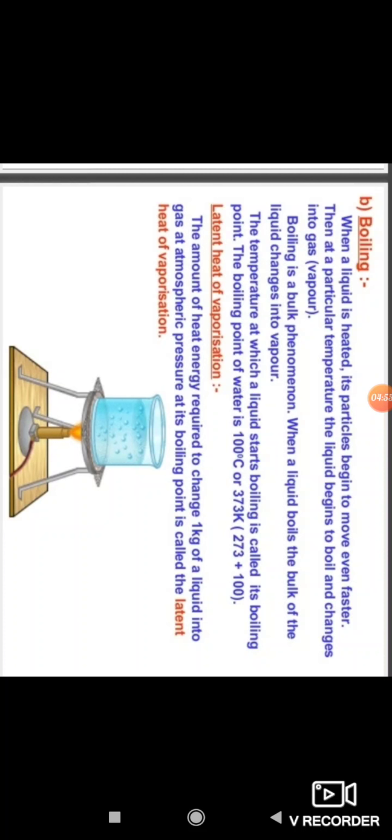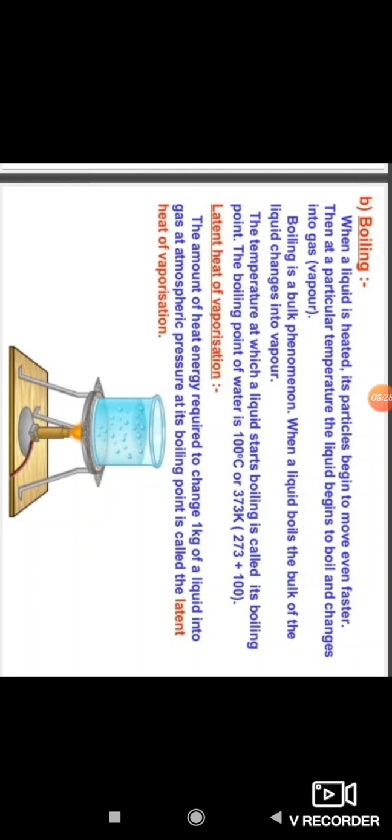Here a question arises: what is boiling point? Boiling point means the temperature at which a liquid starts boiling. And what is the boiling point of water in Celsius and Kelvin? The boiling point of water in Celsius is 100 degrees Celsius and in Kelvin is 373 Kelvin.